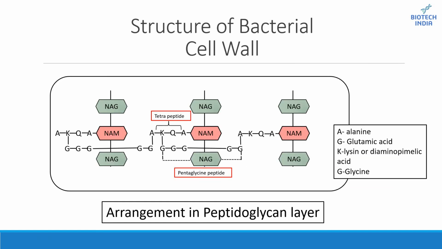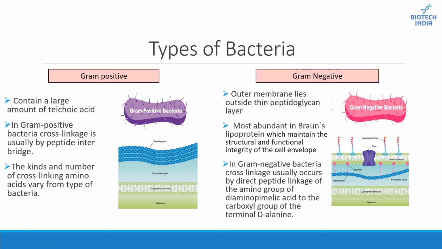Each NAM residue carries a short peptide chain of 4 amino acid residues, which is also known as a tetrapeptide, which consists of L-alanine, D-glutamic acid, L-lysine, and D-alanine. The peptide chain can be cross-linked to the peptide chain of another strand, forming a peptidoglycan, as you can see here, the structure basically. So this is all about the bacterial cell wall.